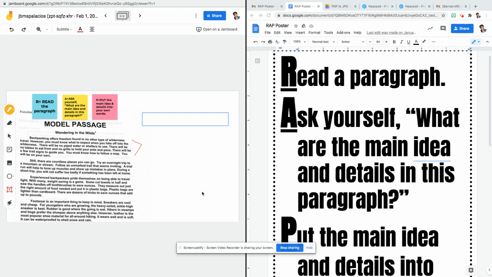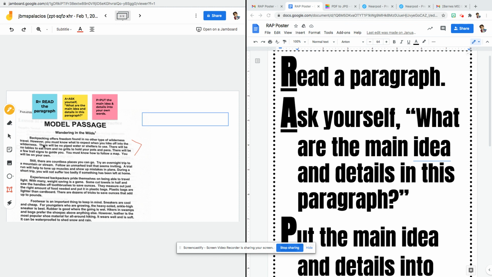Okay, now that I've read it, I need to do the A step. I ask myself, what are the main ideas and details in this paragraph? I need to look back over the paragraph and think about what I learned. I need to look for the main idea and some details. So let's look over the paragraph.